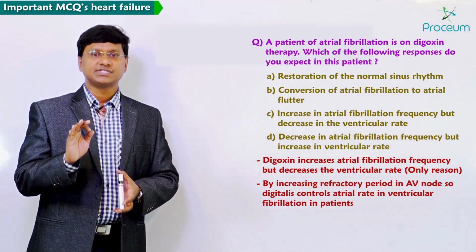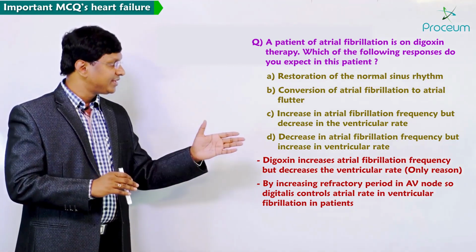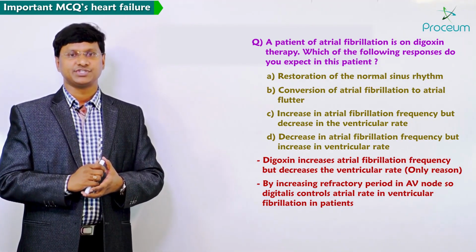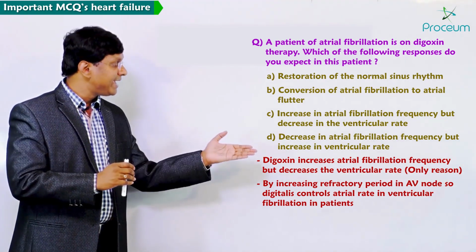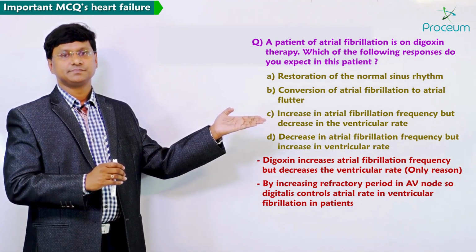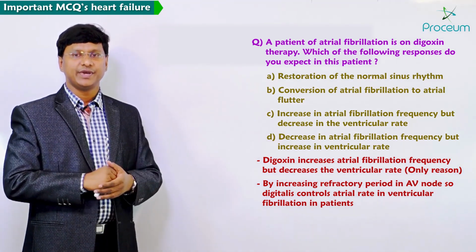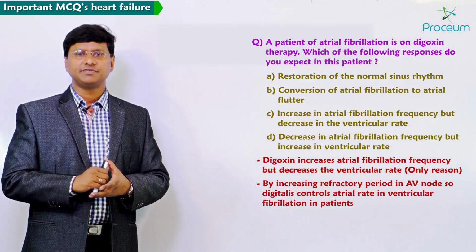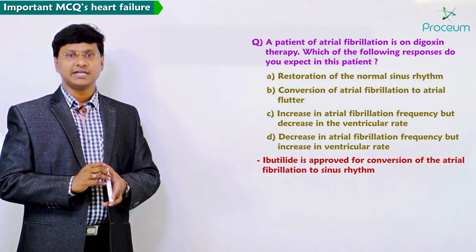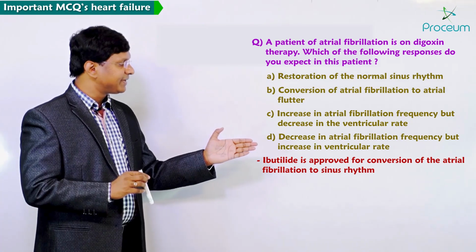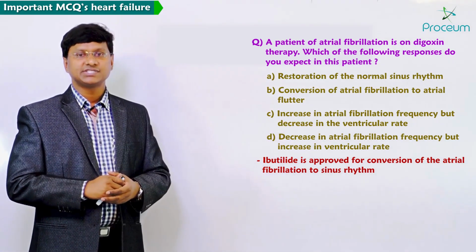So, digitalis controls the ventricular rate in atrial fibrillation patients. The frequency of atrial fibrillation may actually increase, but it will reduce the ventricular rate. And we have another drug which has been approved, that is ibutilide, approved for conversion of the atrial fibrillation to sinus rhythm.